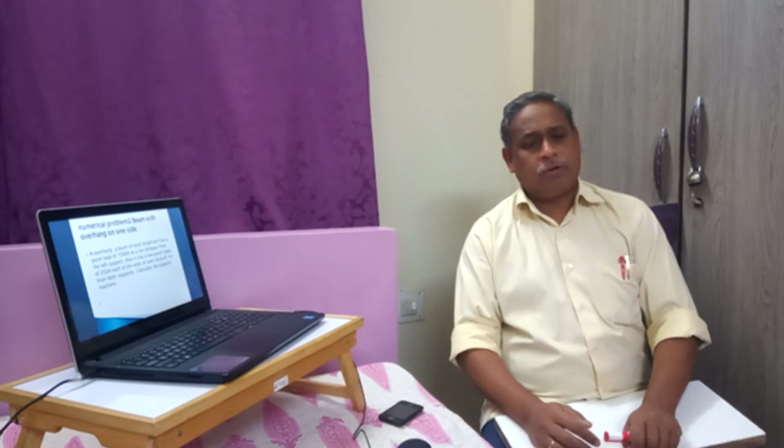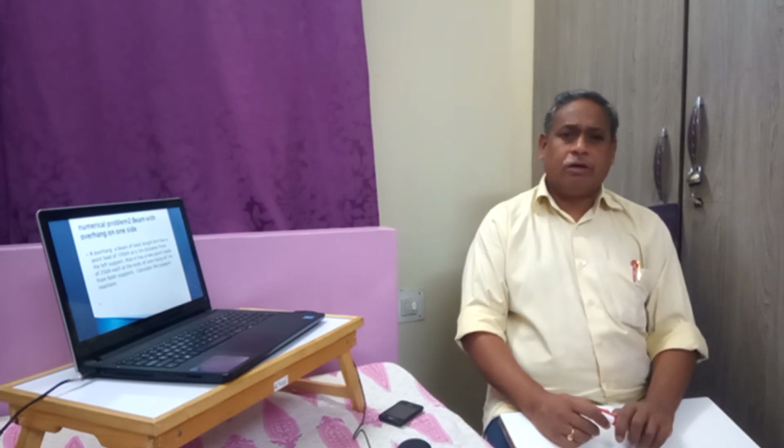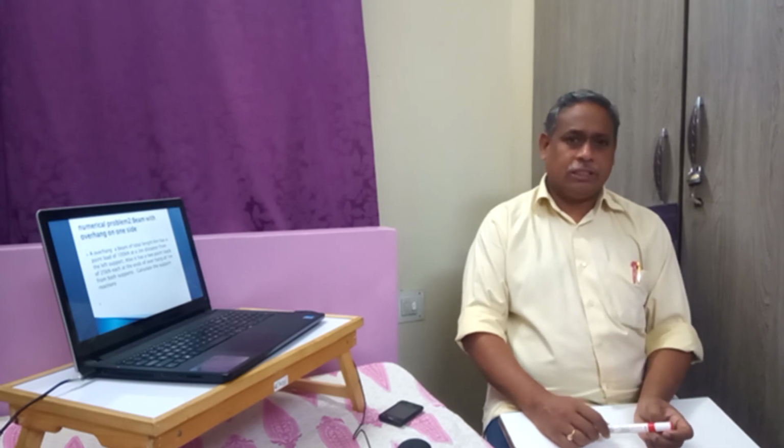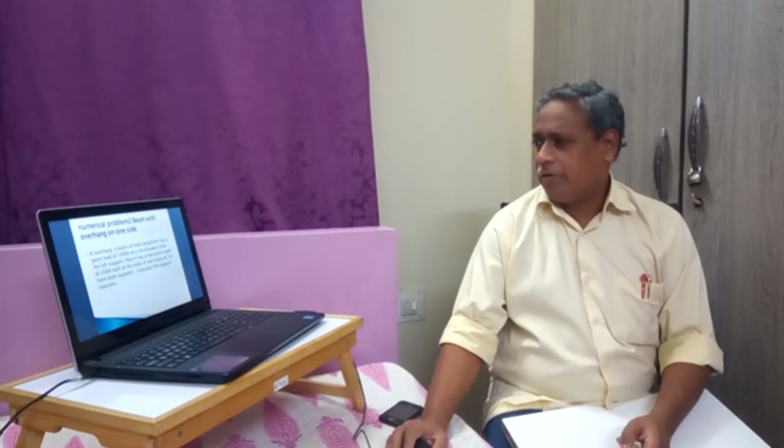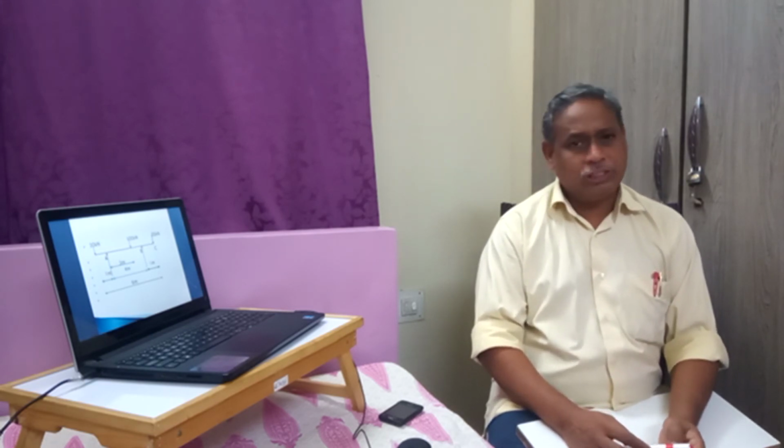We will see another problem, which is the overhang on two sides. That is, on both sides there is an overhang. Let us see another example in which the overhang is on both sides. The total length of the beam is 6 meters, from end to end, including the overhangs. The distance between the supports is 4 meters. The overhangs are 1 meter on either side.